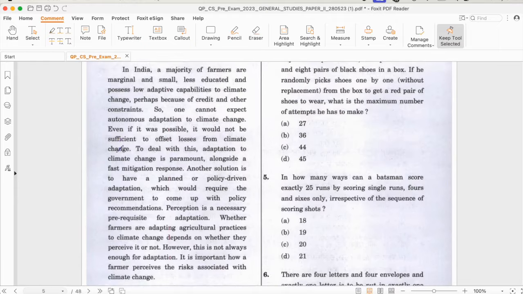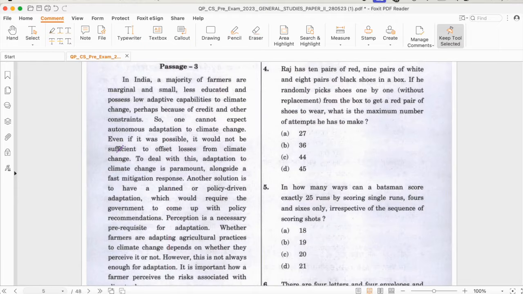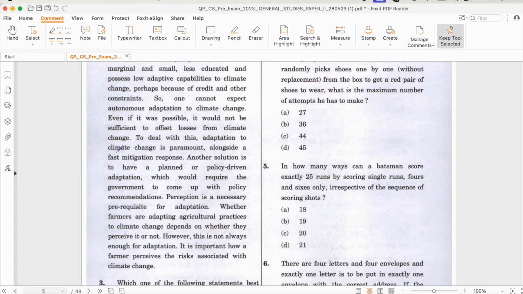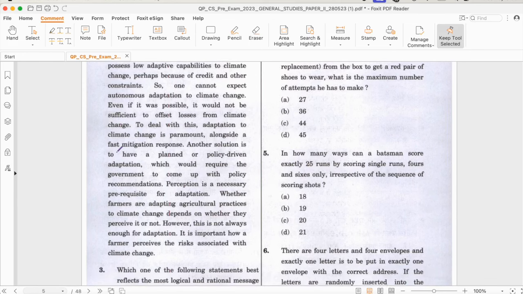Okay. Now read it. In India, majority of farmers are marginal and small, less educated, and possess low adaptive capabilities to climate change. Perhaps because of credit and other constraints, so one cannot expect autonomous adaptation to climate change. Even if it was possible, it would not be sufficient to offset losses from climate change.